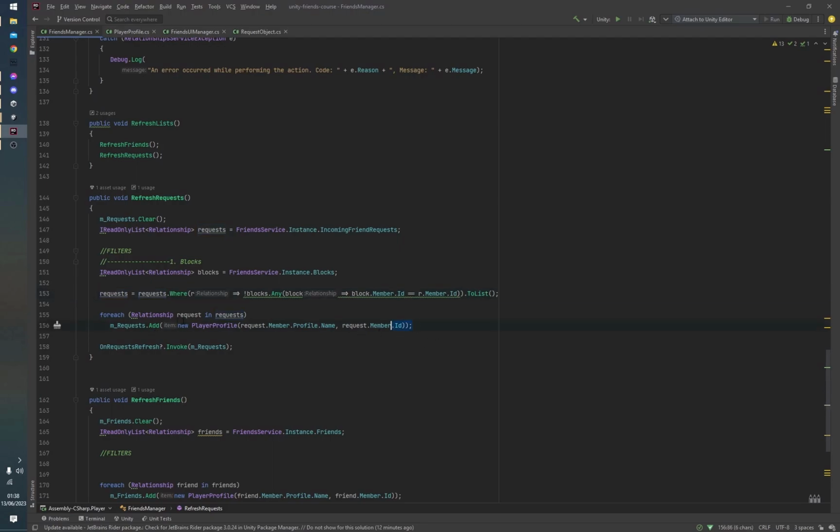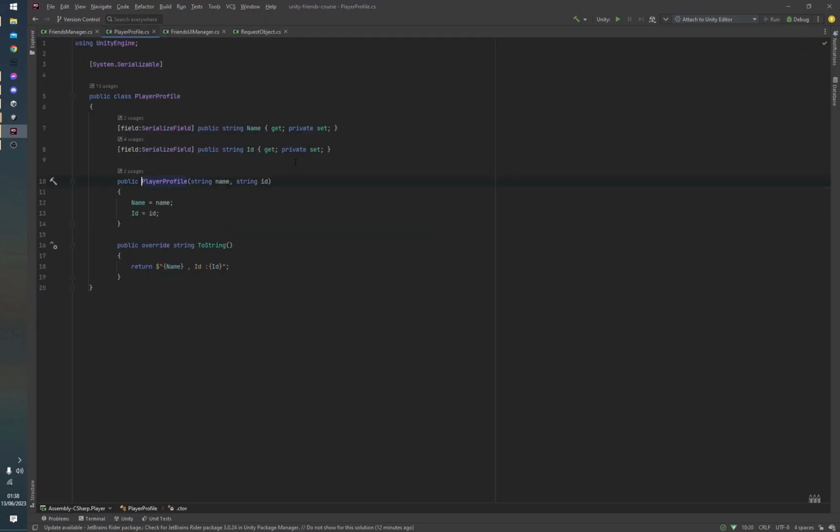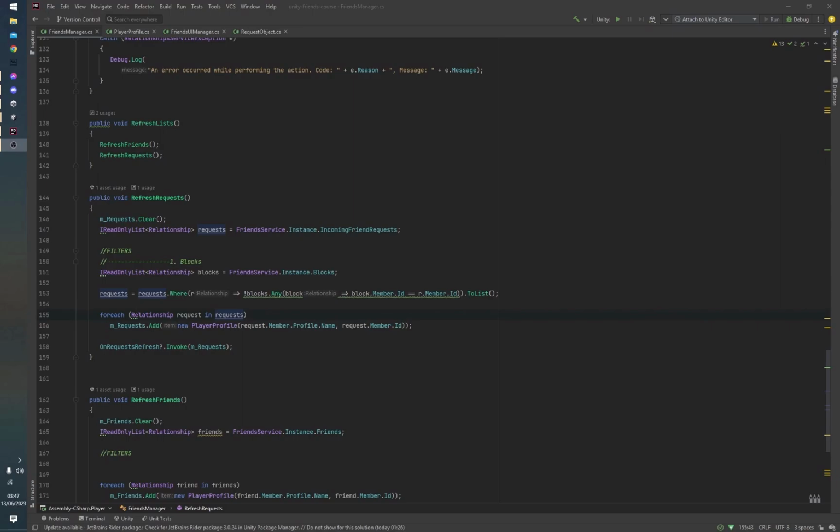Now we run through all these requests and create new player profiles for them. And if you're wondering what a player profile is, it's just a very simple script that includes properties for the player's name and the ID. And you can see here that what we're doing is converting all these relationships inside of request. Yes, we're converting all of these to new player profiles because we generally use player profiles in our games. We prefer not to deal with relationships. So a new player profile is created and the name of the profile is saved, as well as the member ID. And we'll use this a lot later.